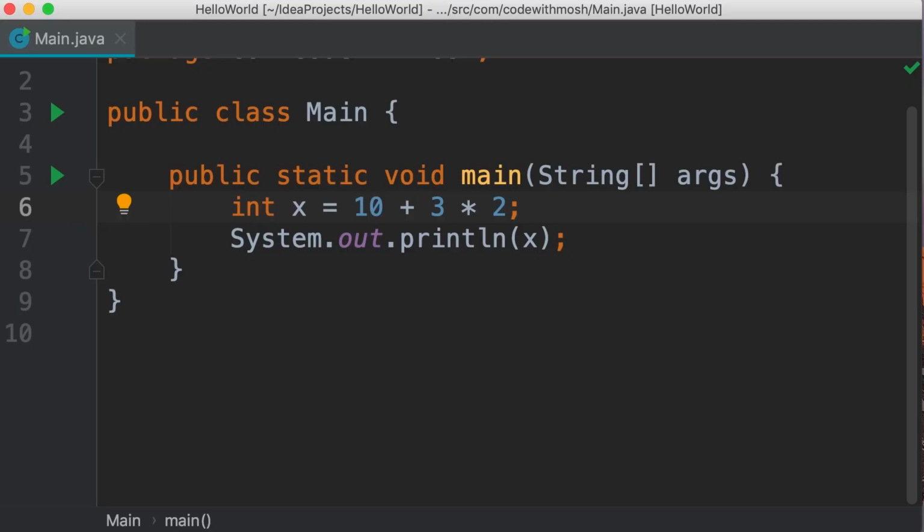Now, if you want to change the order of these operators, you can always use parentheses. For example, if you want this expression to be evaluated first, we wrap it in parentheses. So, like this. Now, Java compiler will first evaluate this expression. The result will be 13, and then 13 is multiplied by 2. So we get 26. Take a look.